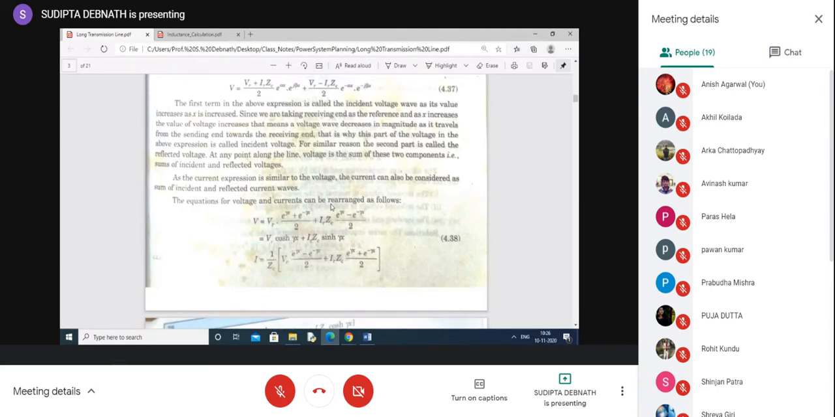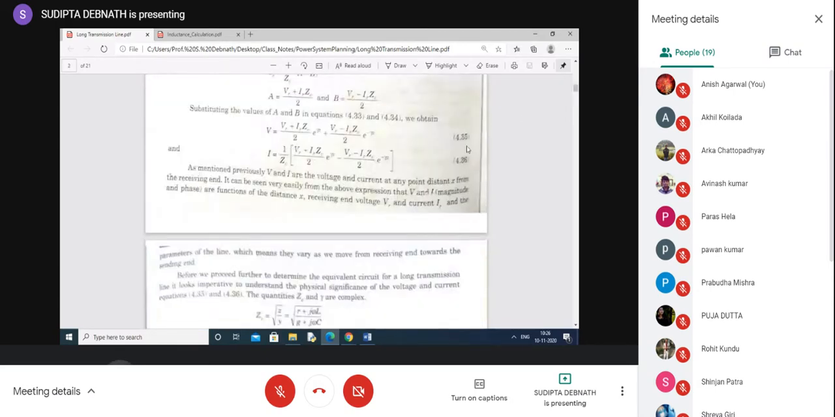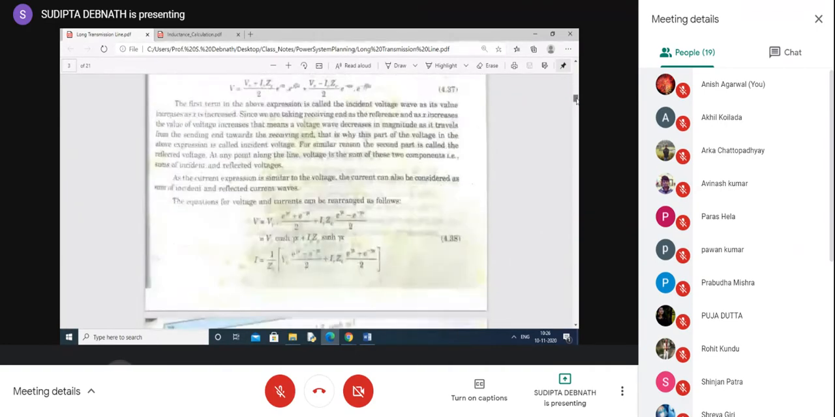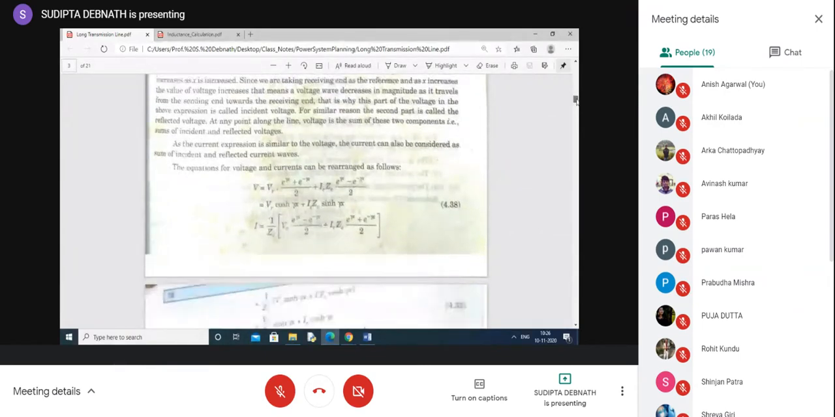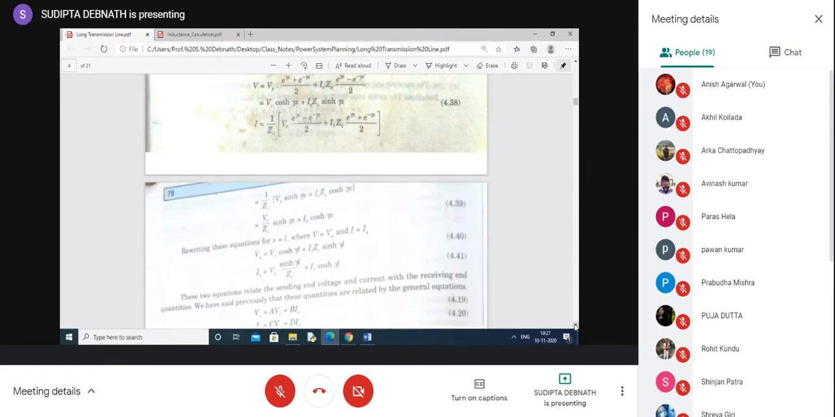Similarly, if you consider I, you will find it is written like this. You can easily write it from equation 4.36. So from 4.35 and 4.36, they have written these two equations, considering the coefficients of VR and IR together. IR will be like this, 1 by ZC, so ZC will cancel and here you will get only IR. So the two equations for VS and IS in terms of VR and IR are just like this. It is very hazy, but I think you can get it from these equations.